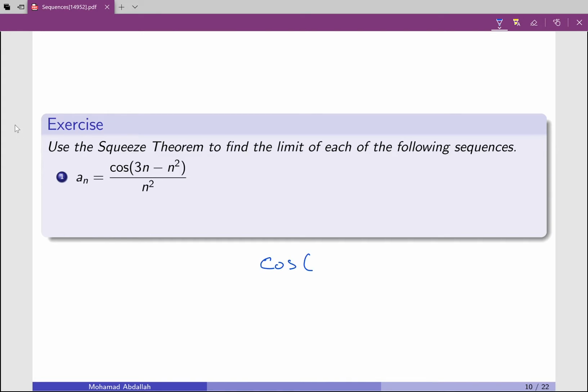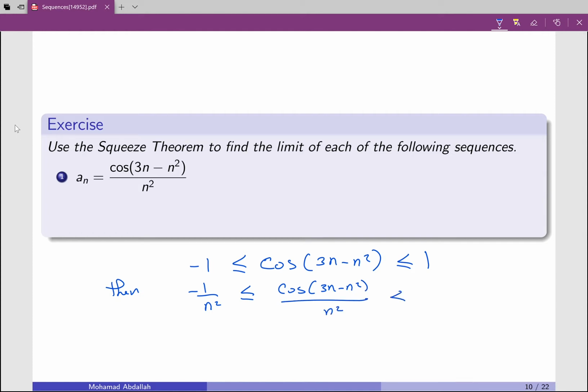So we know that cosine of (3n minus n squared) is always between -1 and 1. I don't care what's inside the cosine, but the cosine and the sine functions are always squeezed here. Now, because n squared is a positive number, I can divide by n squared. So then, -1 over n squared is less than or equal to cosine of (3n minus n squared) over n squared, less than or equal to 1 over n squared.